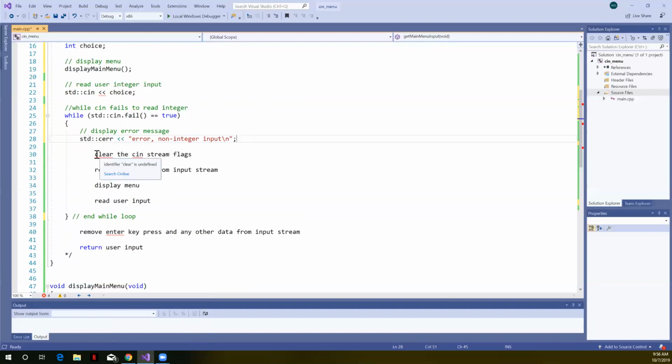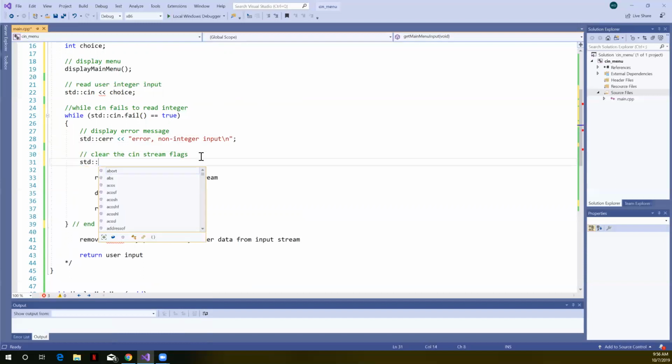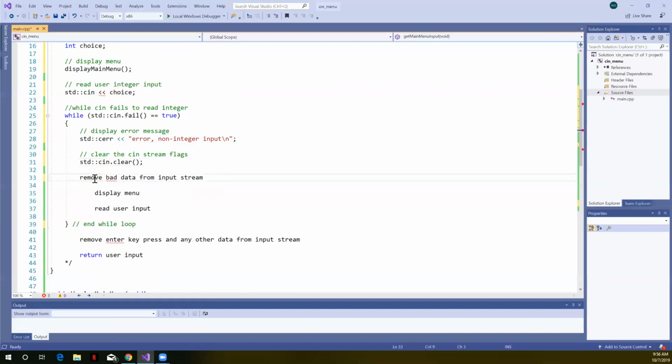All right, now we need to clear the cin stream flags. We do that by calling cin.clear. Now we want to remove bad data from the stream.